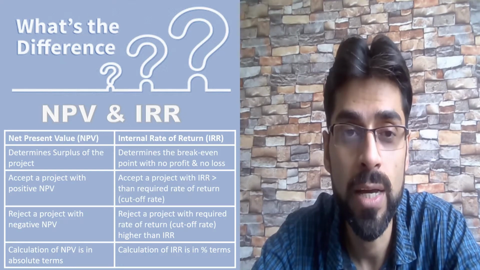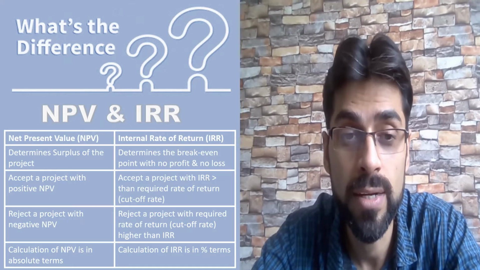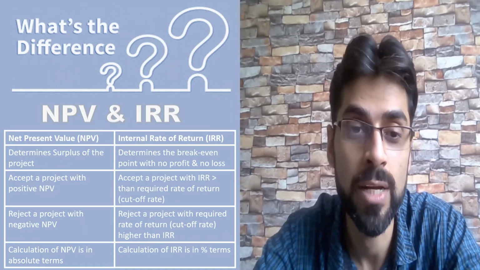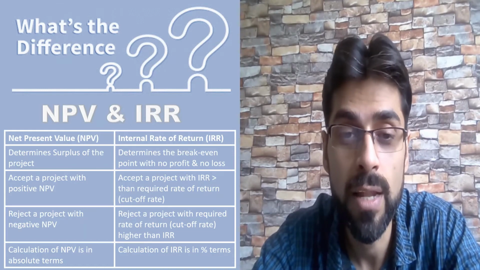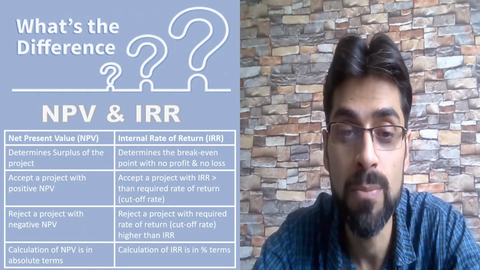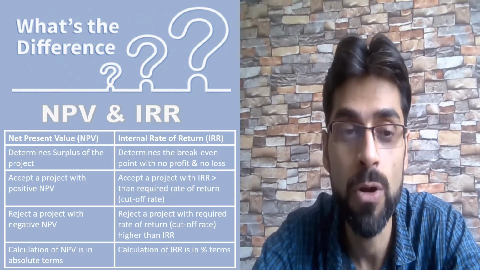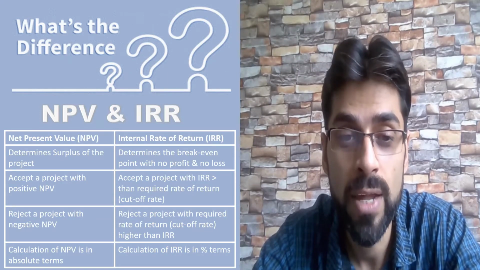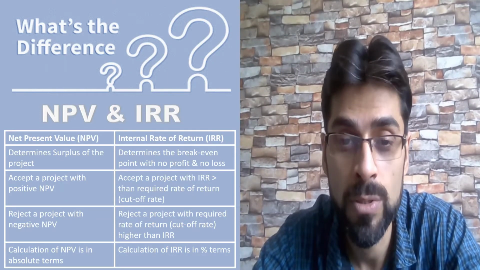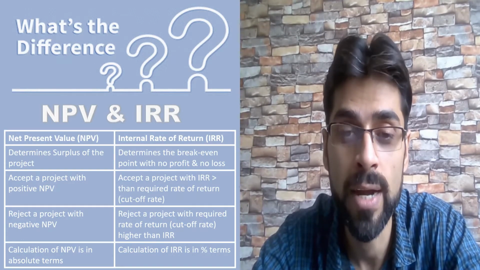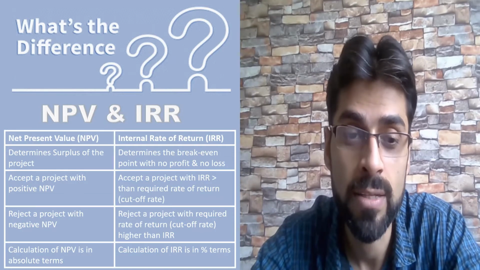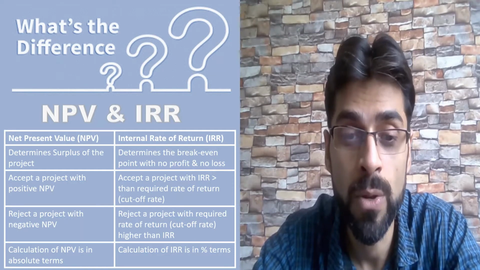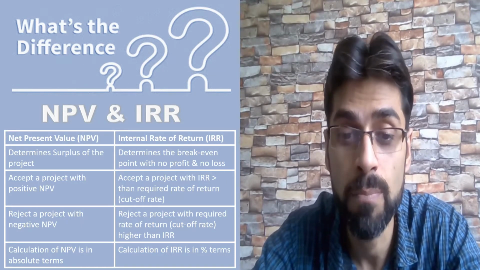So let us quickly understand the difference between IRR and NPV. NPV determines the surplus of a project, so the net profit of a project in terms of present value, whereas internal rate of return determines the break-even point where we have no profit or loss. In case of NPV, we accept the project with a positive NPV, and in case of IRR, we accept the project where IRR is greater than the required rate of return, and otherwise we reject the project. In case of negative NPV, we reject the project. NPV tells us the absolute value, whereas IRR tells us the percentage terms.